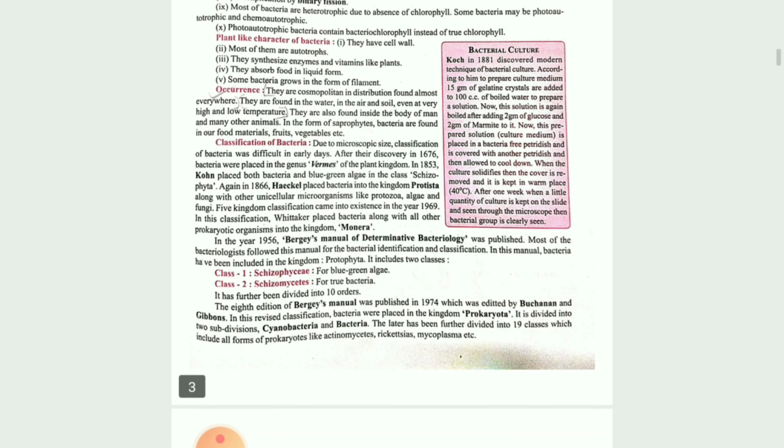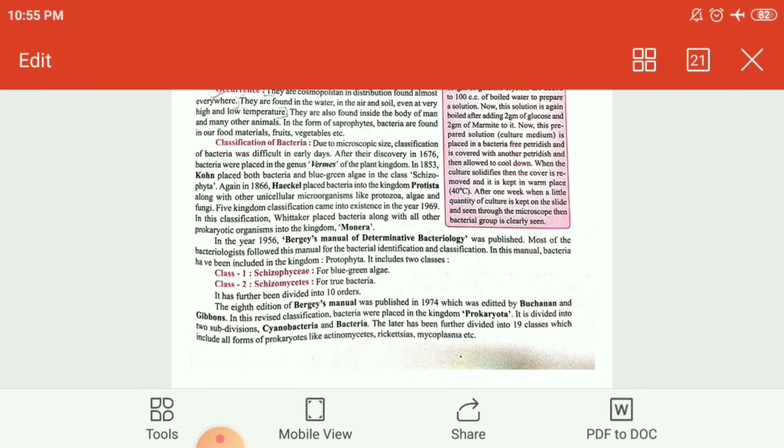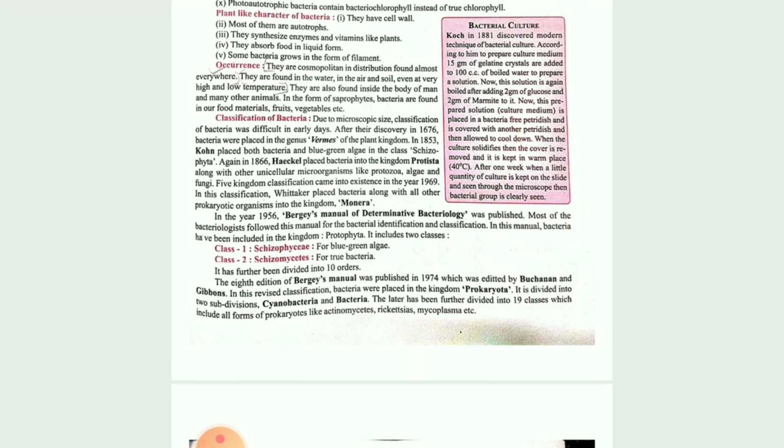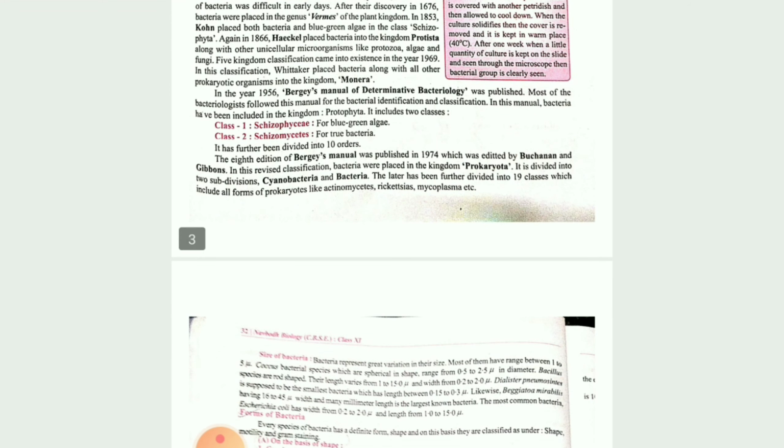Then classification of bacteria. Vermis was the first classification. Who gave the word vermis? Ehrenberg gave it. Then Haeckel placed the bacteria in Protista. Then Bergey's Manual of Determinative Bacteriology, one book, was published. They described the details about the bacteria and told about the various classes.